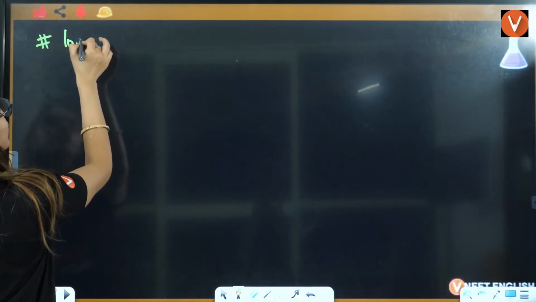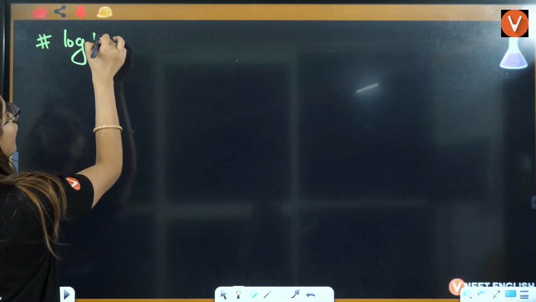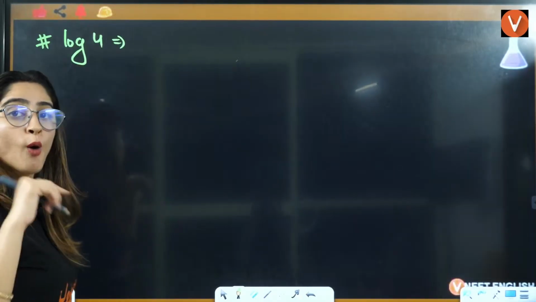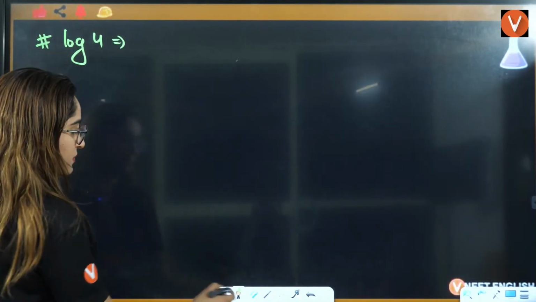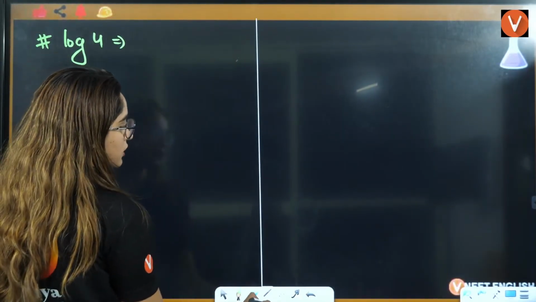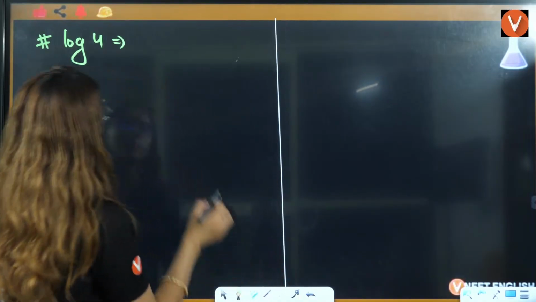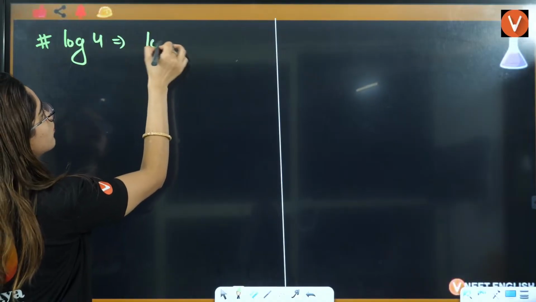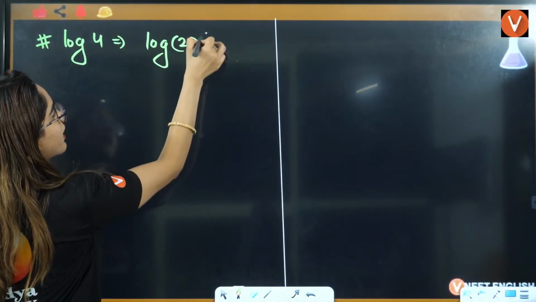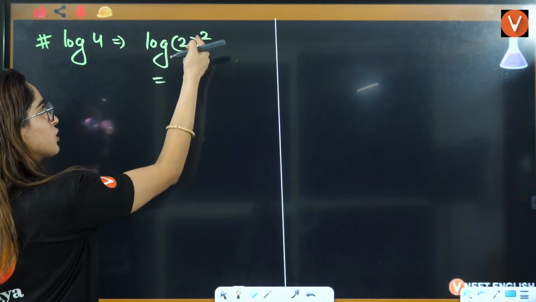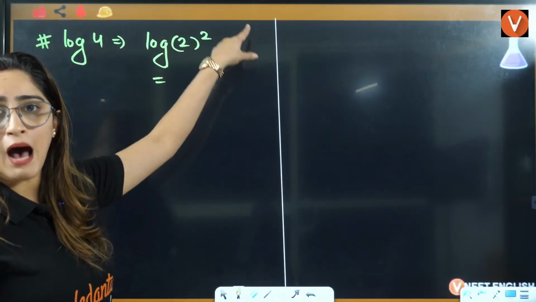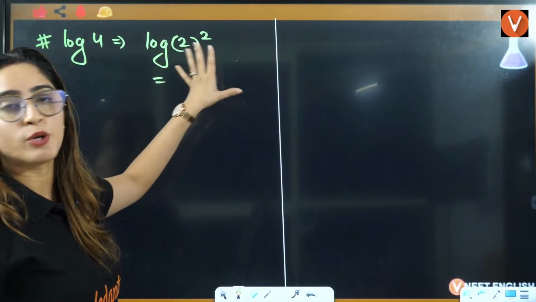If I talk about log base 10 of 4, now we will start using the properties here. 4 is equal to 2 squared. So whenever something is in power, now we will apply the property.